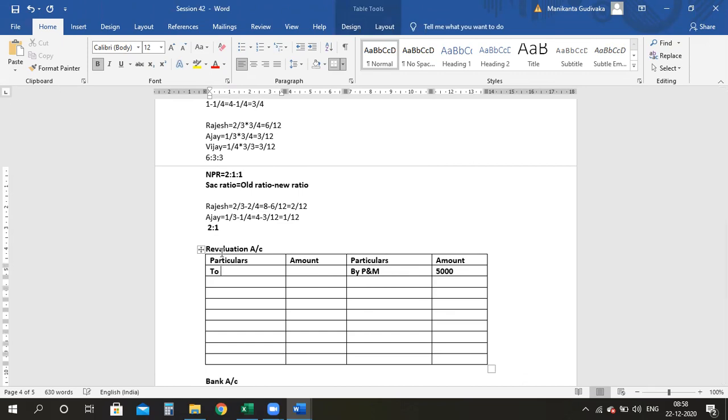Revaluation account debit to stock account. How much is it decreasing? 4,000. How did I get 4,000? 20K minus 16K, which is what they wanted to appear. Therefore, there is an amount of 4,000.